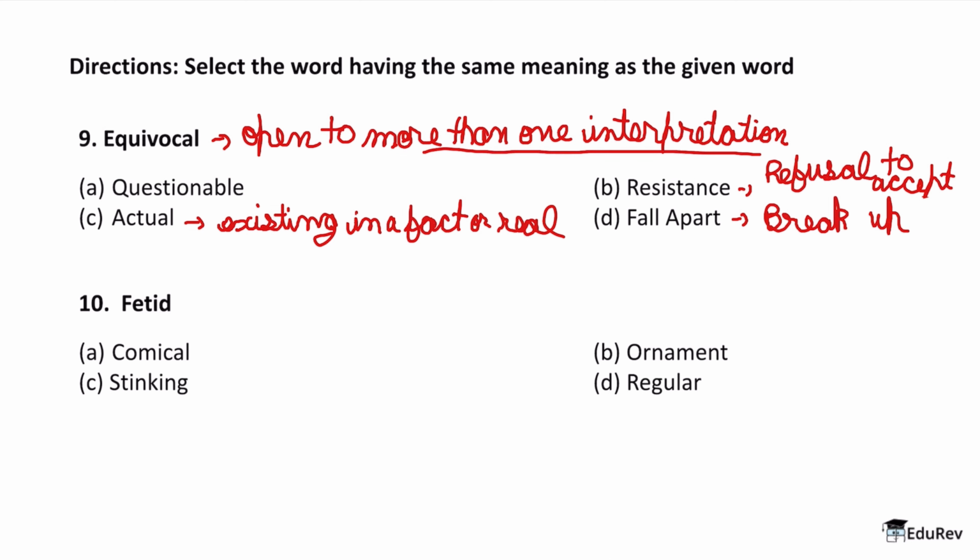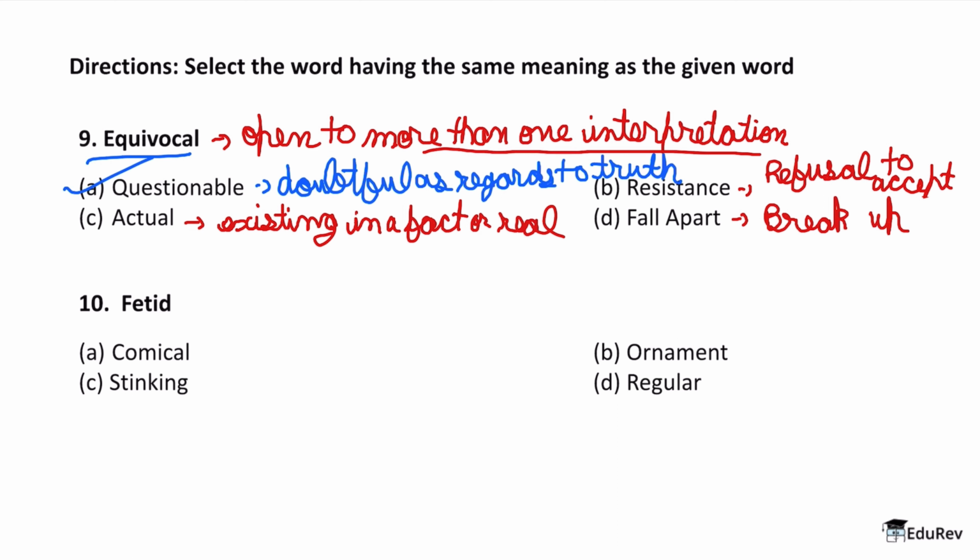What about questionable? Now questionable means doubtful, okay, so questionable means doubtful as regards to truth. Now someone who is doubtful towards the truth will be open to more than one interpretation. So someone who is questionable will also be equivocal. Therefore the synonym for equivocal is questionable. So here the right answer is option A.